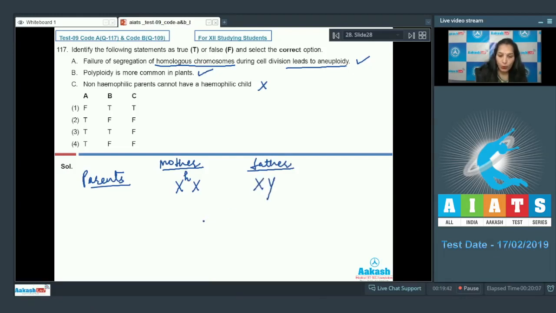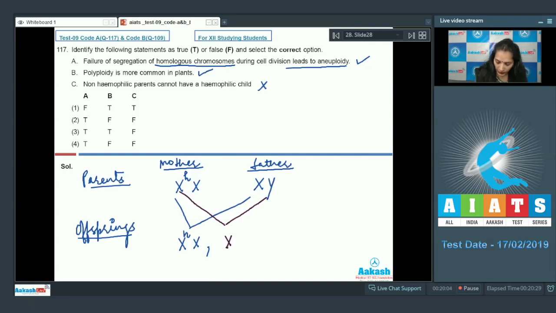So both parents are normal, but the mother is having the trait, though it is normal. Now the offspring can be XH X, XH Y, XX, and the last is X Y.